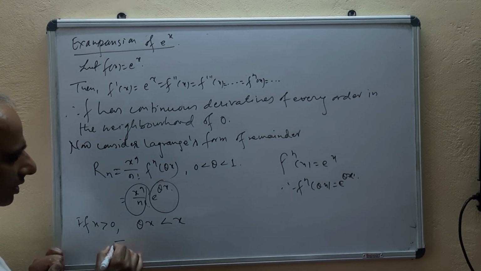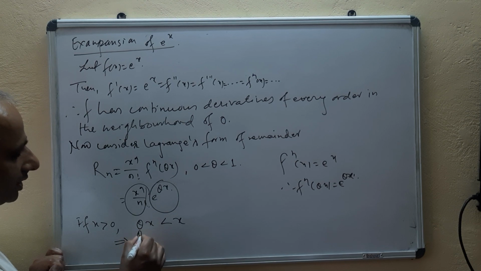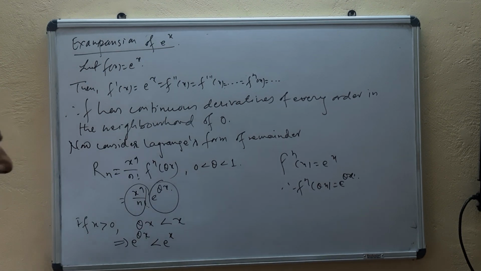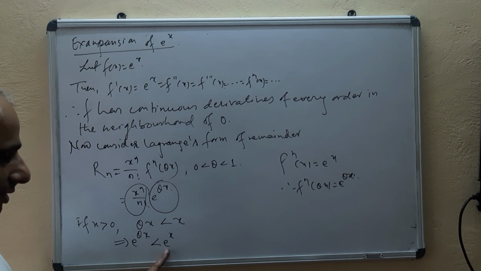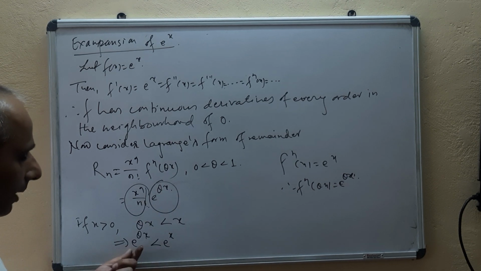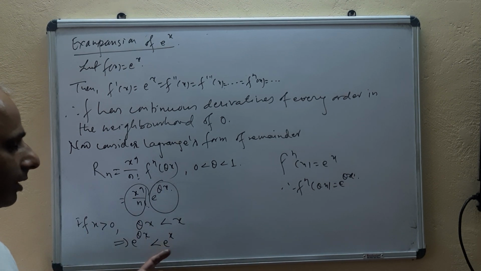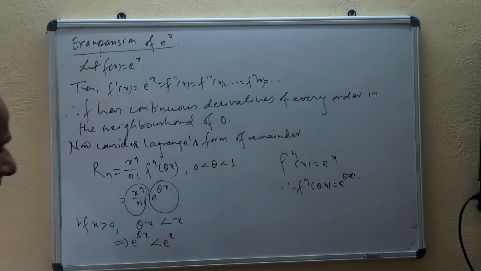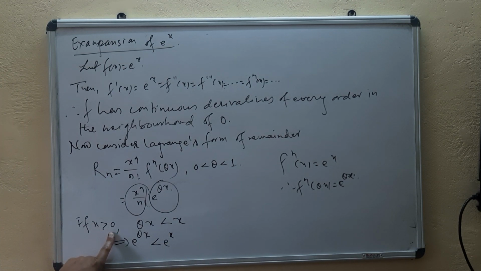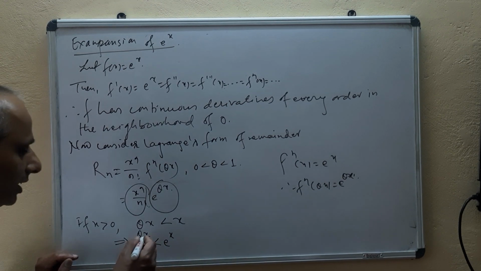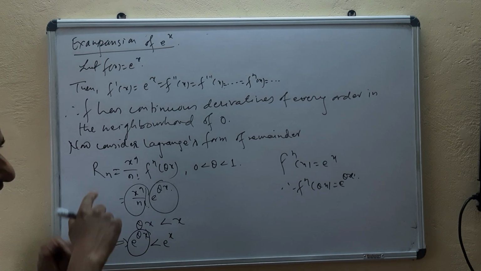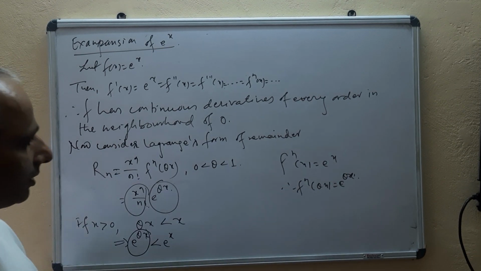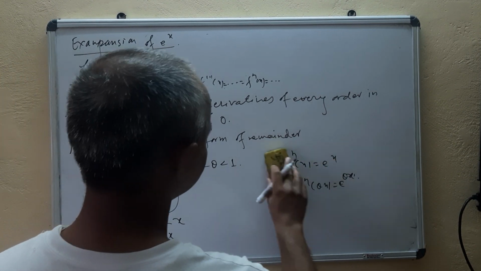So if you take the exponential on both sides, you will get e^(theta x) is less than e^x. So what it says is that e^(theta x) is bounded by e^x, meaning the value of e^(theta x) can never be greater than e^x when x is greater than 0. So e^(theta x) is bounded for x positive. Now let's see for the negative value as well.